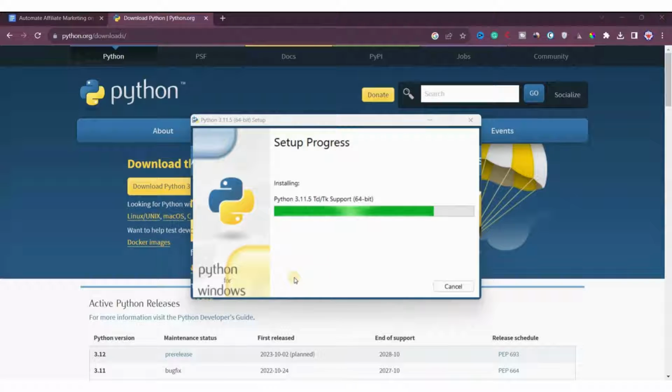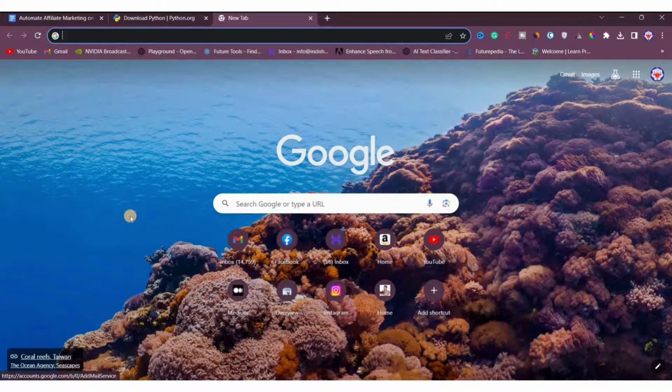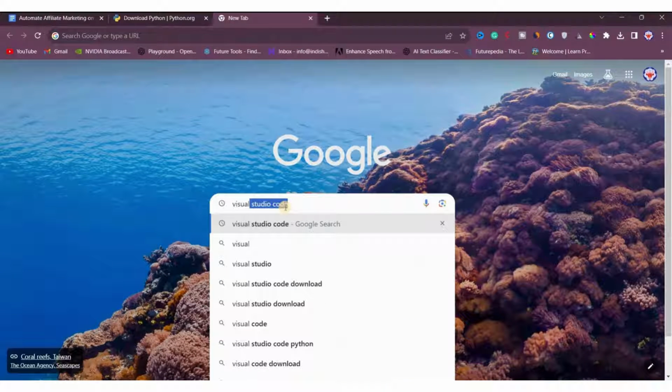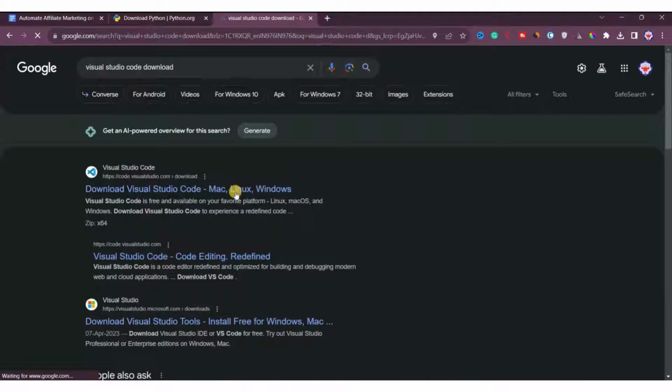But now let's move on to the second step, that is downloading a code interpreter, a code compiler and code editor, and that is Visual Studio Code. You can also use others like PyCharm or Jupyter. There are many code interpreters, but we are going to use Visual Studio Code. So I will search here Visual Studio Code download, then just open the first link here.